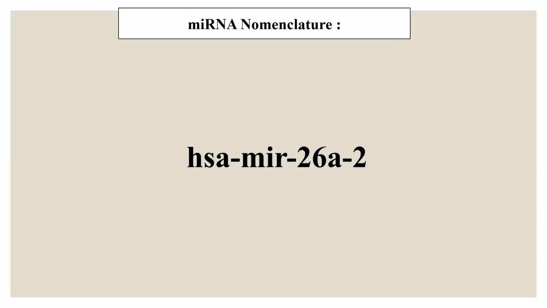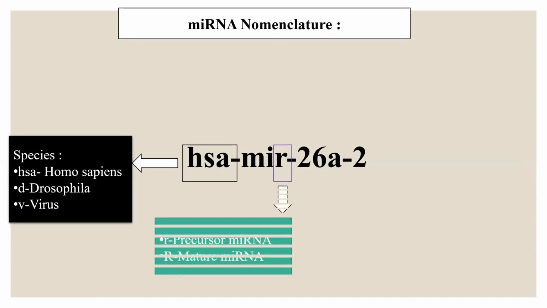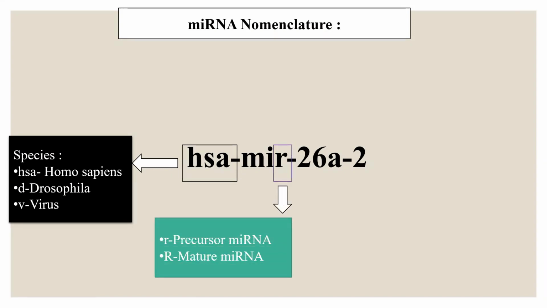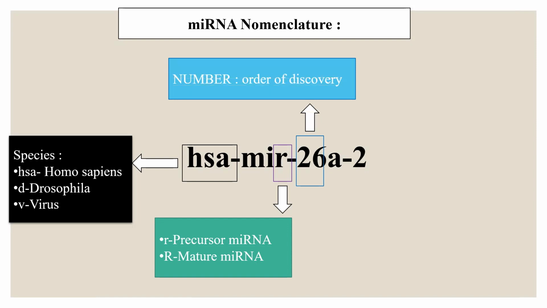So there is also a nomenclature for microRNAs. When you see an example such as hsa-miR-26a2, each part has a certain meaning. hsa is because the species is Homo sapiens, that is humans. Had it been Drosophila, we would have taken it as d, or virus, we could have taken v. Now, small r represents precursor microRNA and capital R represents mature microRNA. 26 is the number or the order of discovery.